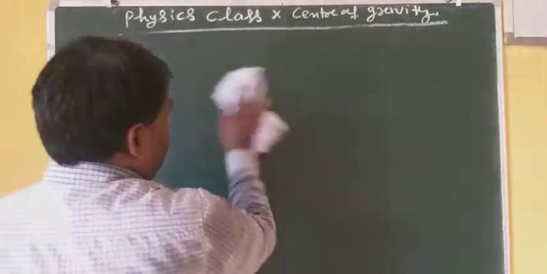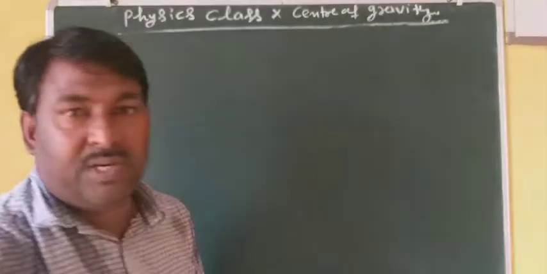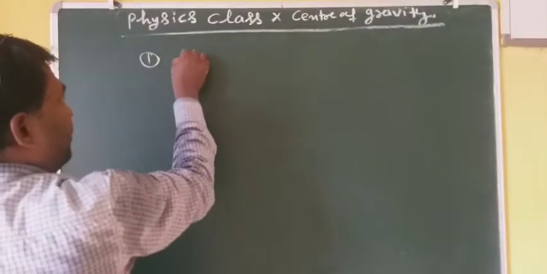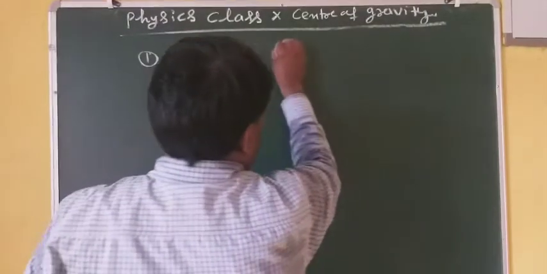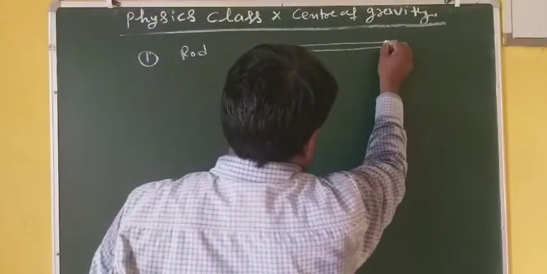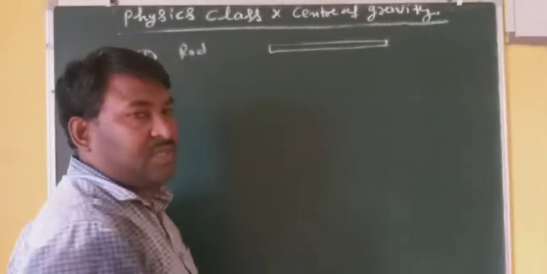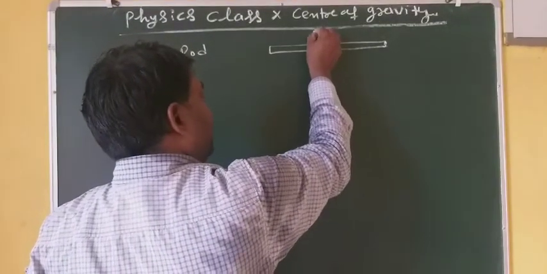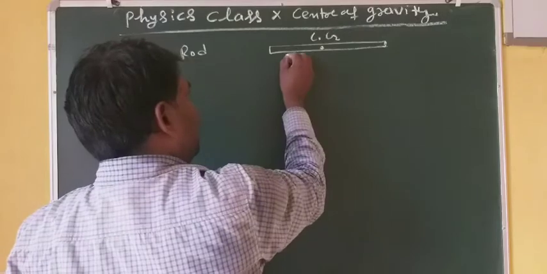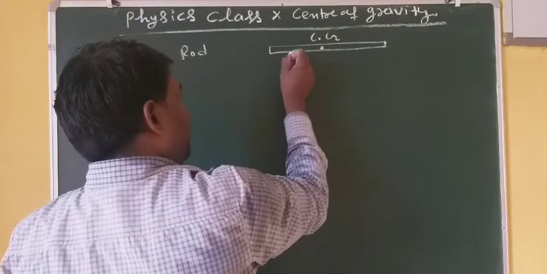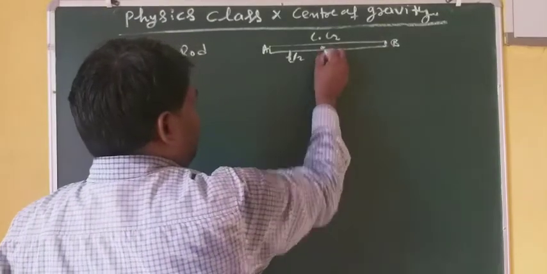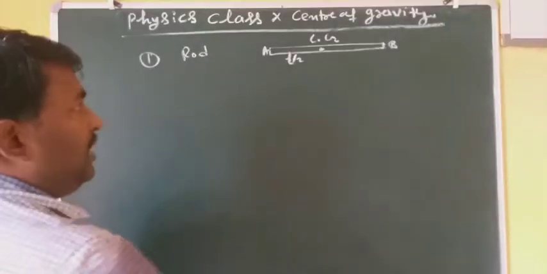You have to know about the center of gravity of some regular objects. For example, first, the position of center of gravity of a rod. Suppose there is a rod of uniform cross-sectional area, then as I have already explained, its center of gravity will be in the middle, at L by 2 if the total length is L. So its center of gravity will be at L by 2.